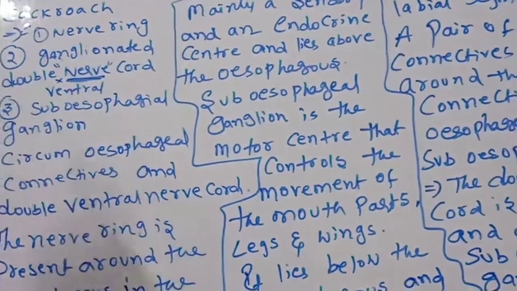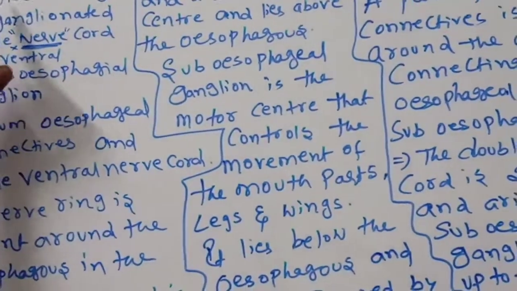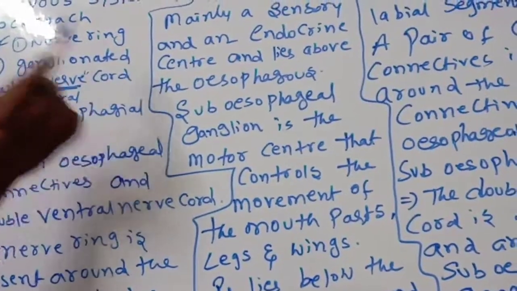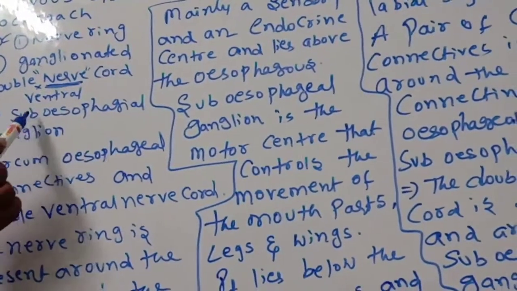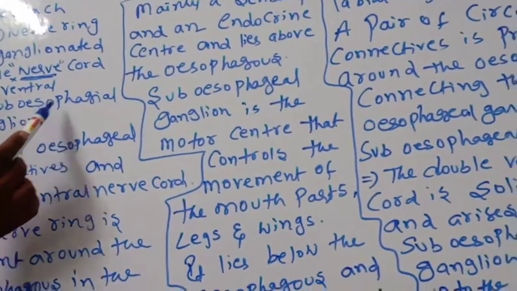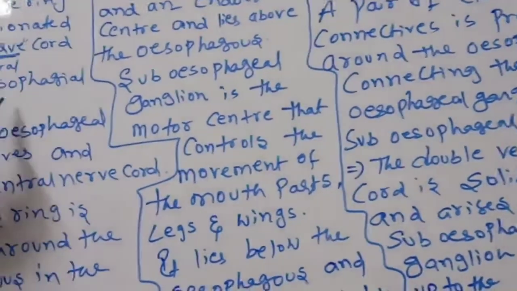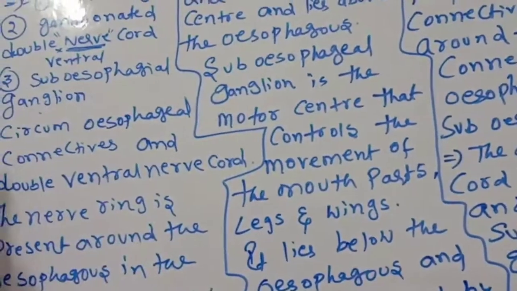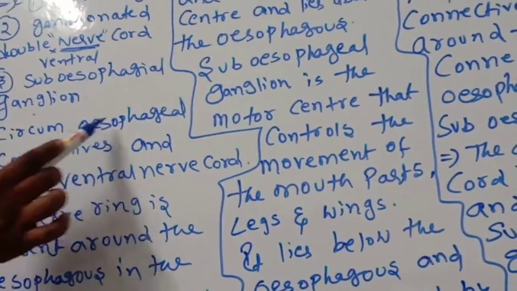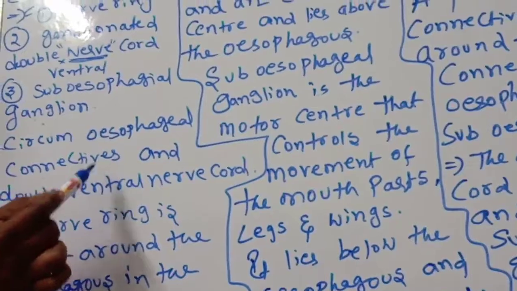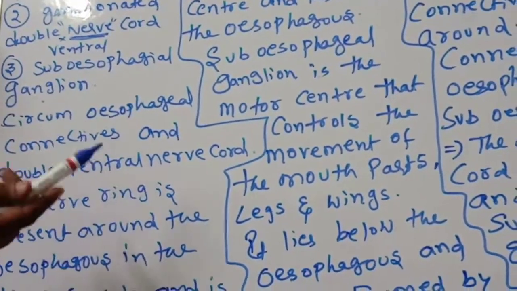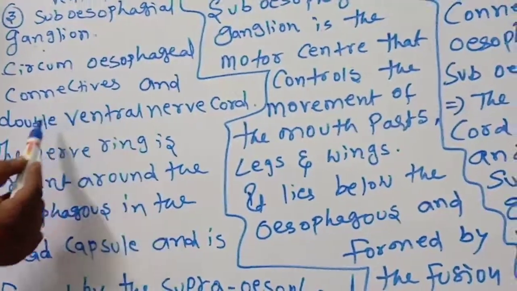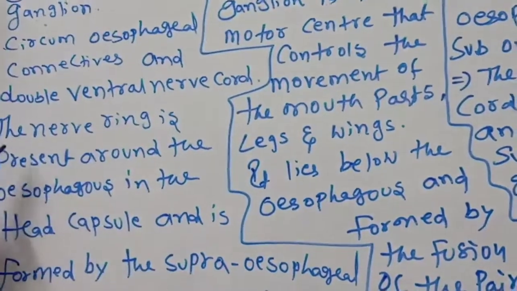Nerve ring, ganglionated double ventral nerve cord, subesophageal ganglion below the esophagus. Next, circumesophageal connectives. So the sub and supraesophageal ganglia are connected by circumesophageal connectives, and the double ventral nerve cord.